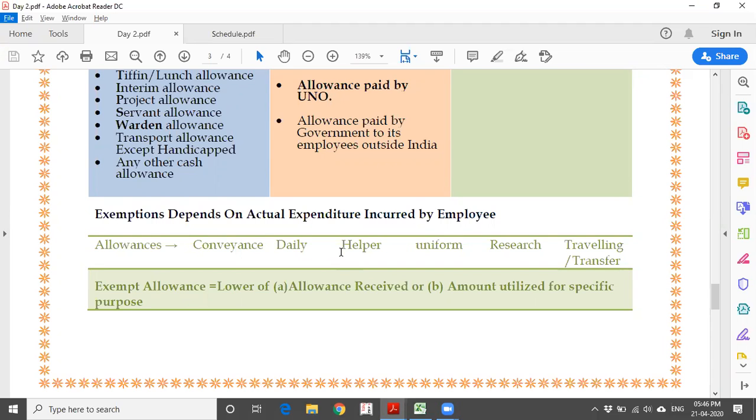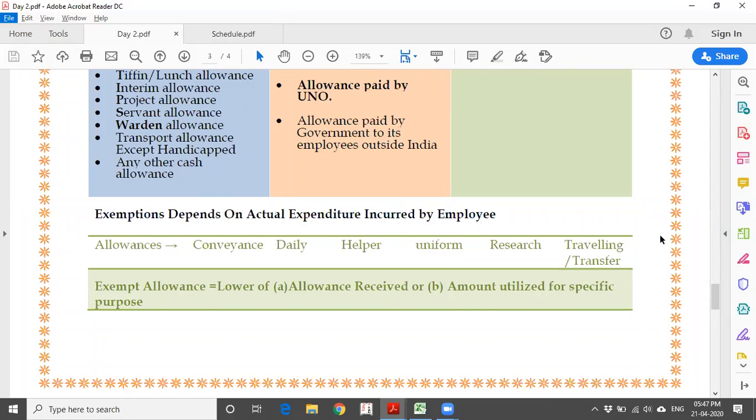Say for example, I have received a conveyance of 10,000 in this month, and I have spent 5,000 rupees towards the office expenditure, office travel. In those cases, 5,000 will be allowed as an expenditure, and the balance 5,000 is taxable. See, conveyance, daily allowance, helper allowance, uniform, research, traveling, and transfer. These are all the allowances where I receive a lump sum. But if I utilize it for the specific purpose of my organization, then that will be allowed as an expenditure, or it is allowed as an exemption.